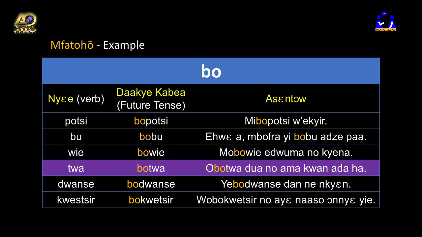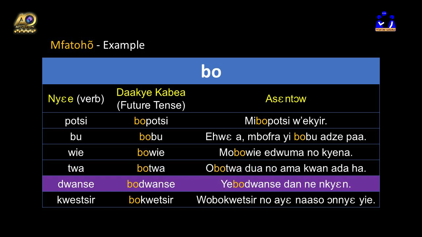Cha. So that is what we talked about when the verb begins with TWA. This is a typical example. Bocha will cut. Obocha duano amakwan adaho. He will cut the tree to make way. Or you can say he will cut the tree to clear the way.